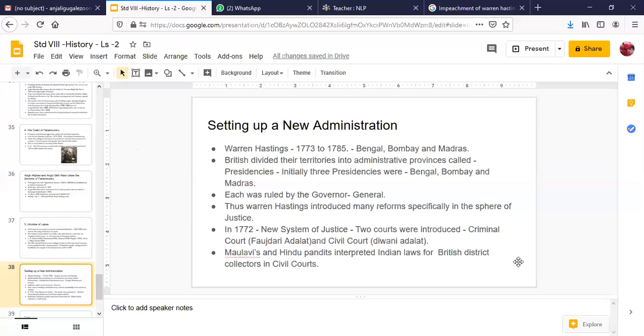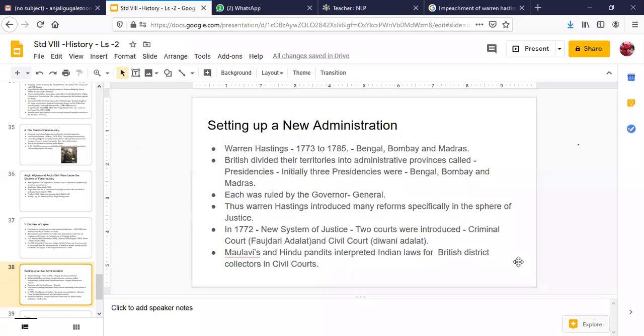In your civics book also this year, you have lessons on the criminal court and the civil court. What is the purpose and what is the role of a criminal court and a civil court? We will learn about it in great depth and detail in your civics book also. But here you can see how this was introduced initially by Warren Hastings in the year 1772. Please remember, this is very important. The 2 courts were introduced: criminal court, that is Faujdari Adalat, and civil court, Diwani Adalat.